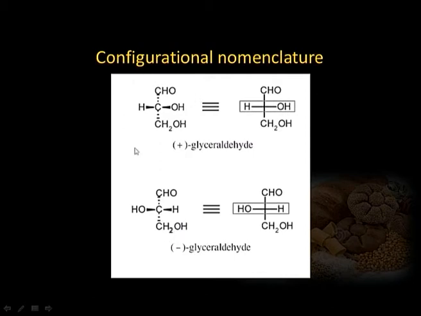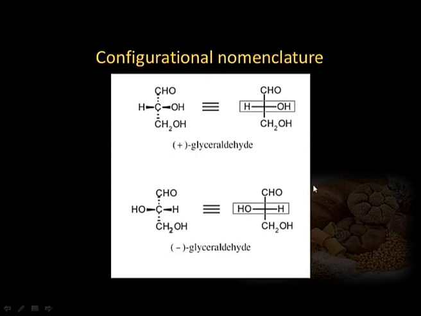So, this configuration which represents plus glyceraldehyde is written in a planar projection which is called Fischer projection like this. A Fischer projection is written as a cross, and the groups on these horizontal lines are the groups which are coming towards the viewer. This H and OH are coming towards the viewer, so they are written on these horizontal lines, and on this vertical line, the groups are going behind the plane, that is going away from the viewer, which are represented here with dotted lines. So, this is the Fischer projection for plus glyceraldehyde, and this is the Fischer projection for minus glyceraldehyde.